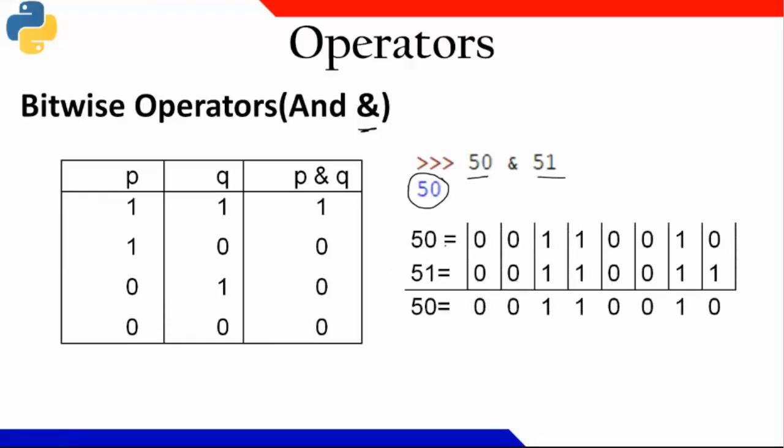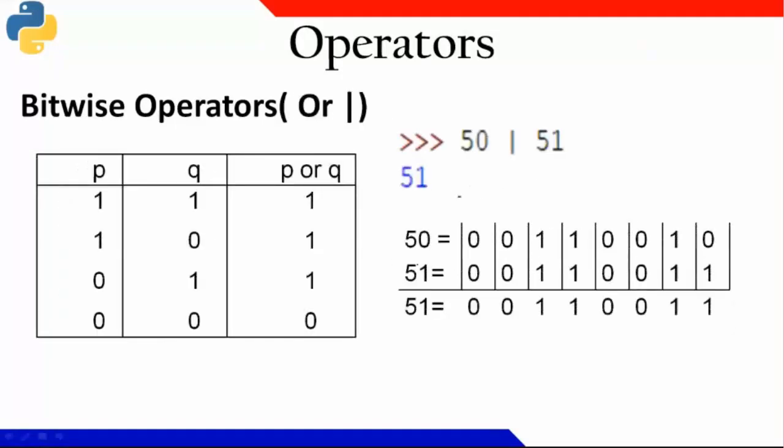Now let us try to represent it with the help of binary numbers. 50's binary number is this one. 51's binary number is this one. Now I am doing the AND operation. The AND operation says what? When both of them are true, then only it will be true. Otherwise it is false. So this becomes 0, this becomes 1, this becomes 0, this 0, 0, 1, 1, 0, 0. So what is this value? This value is same as 50. So this is how 50 and 51 becomes 50.